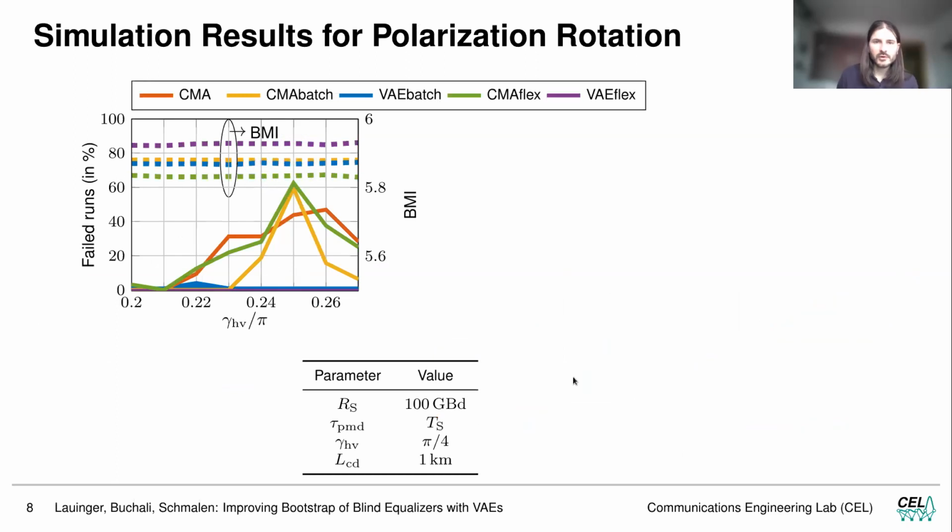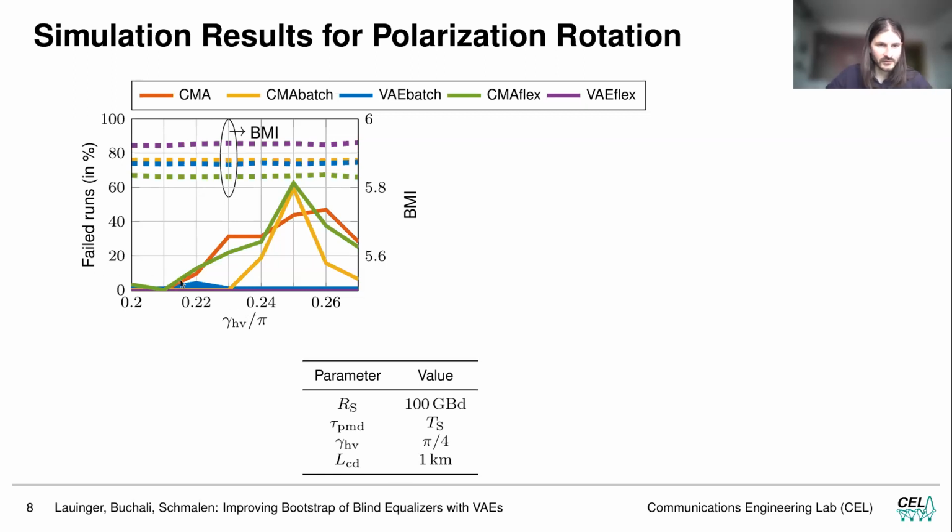And another critical point is polarization rotation, so an HV shift of pi/4. For these simulations, we also increase the differential group delay to the symbol duration and use an uncompensated fiber length of 1 kilometer.